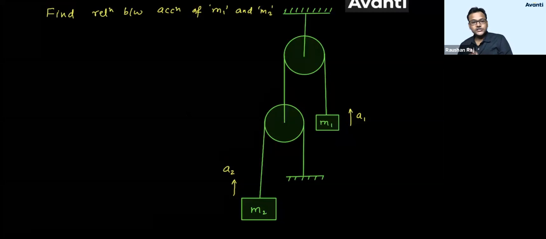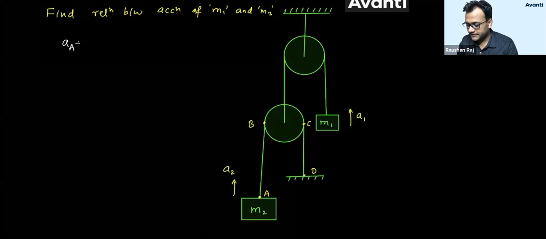So, guys, which string do you want to choose? I am going to choose this string. If I choose this string, what will happen? Let me name some points here. Consider this is point A. This is point B. This is point C, and this is point D. So I would write acceleration of A plus acceleration of B plus acceleration of C plus acceleration of D will be equal to zero.